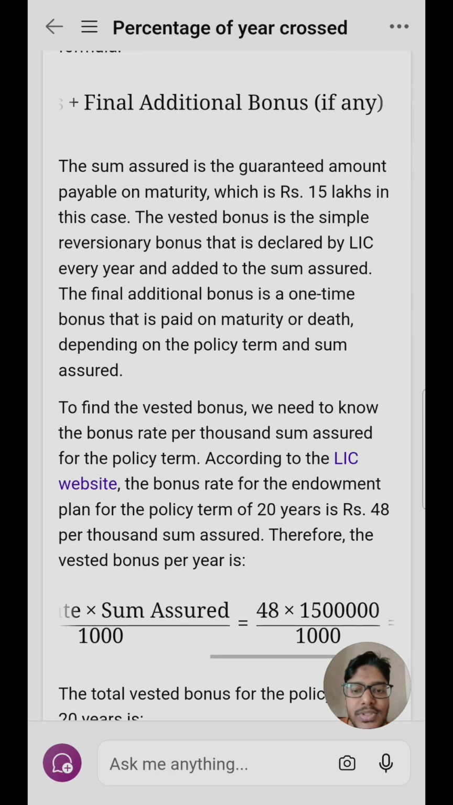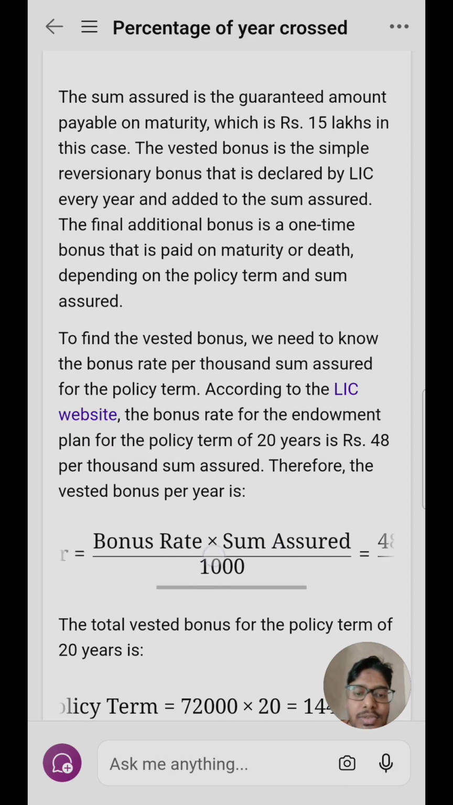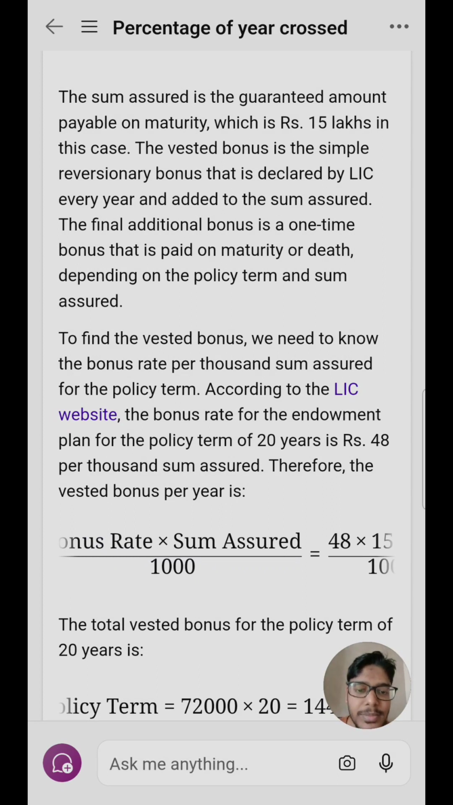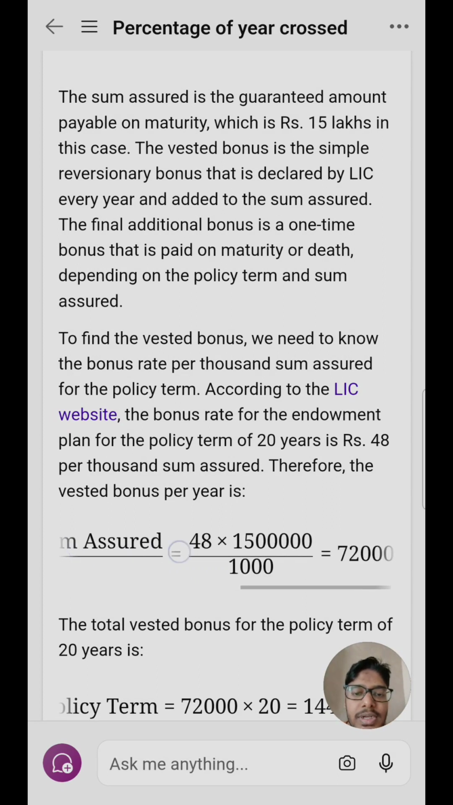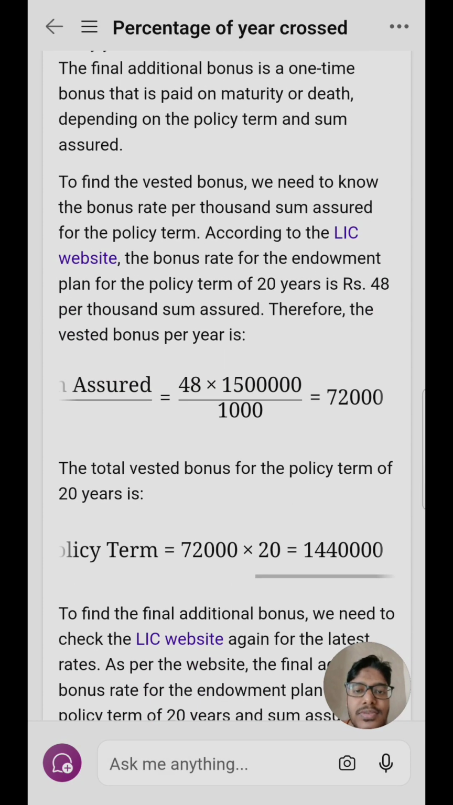To find the vested bonus, we need to know the bonus rate per thousand sum assured for the policy term. According to the LIC website, the bonus rate for an endowment policy for 20 years is around 48 per thousand sum assured. So it will be bonus rate into sum assured divided by 1000, because it is per thousand. So it comes to around 70,000. This is the per year amount. Now if we calculate for 20 years, we have to multiply it by 20, and it comes to around 14 lakh 40,000.